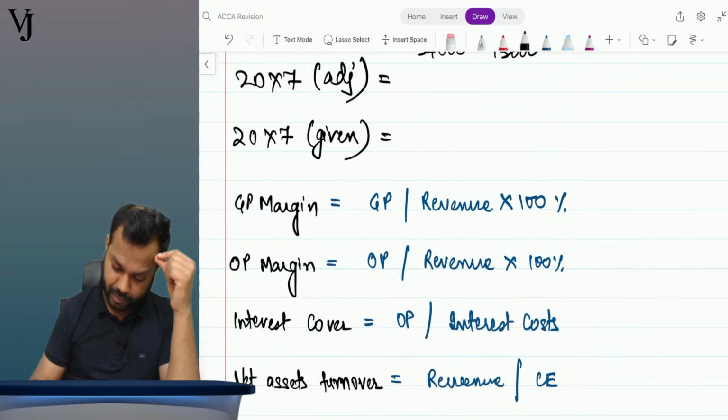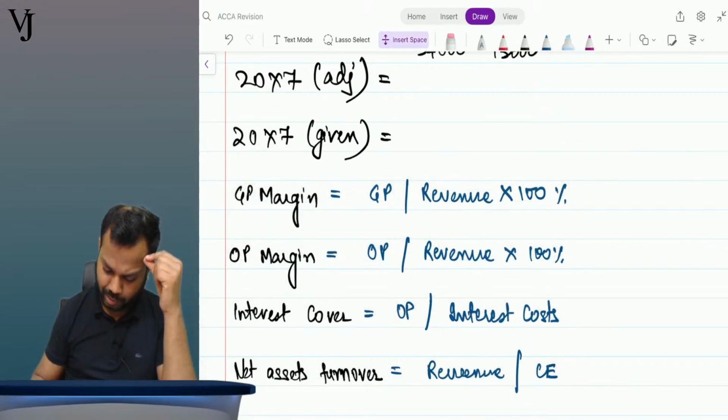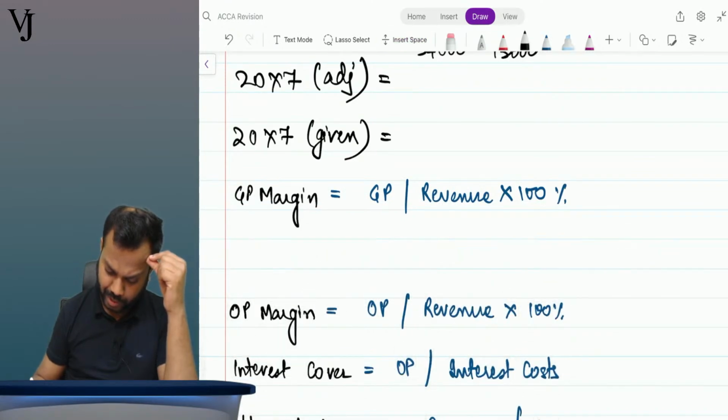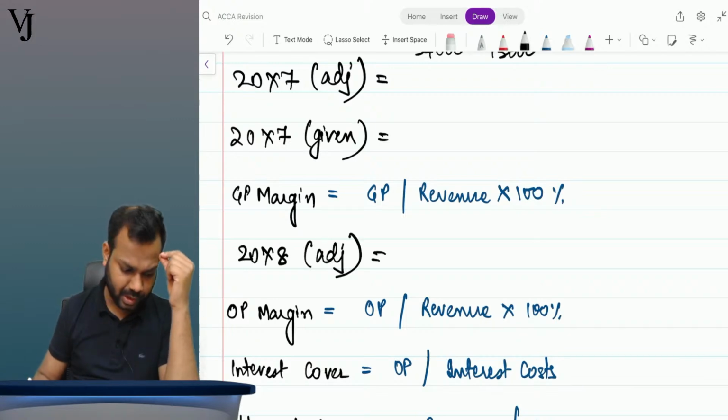Let's come to gross profit margin. Gross profit margin has no impact of the profit on disposal, so it is plain vanilla. For 20x8 adjusted, what is the gross profit margin?